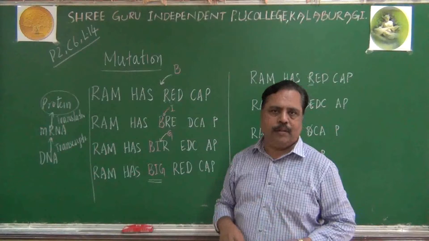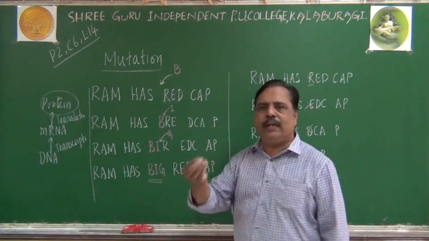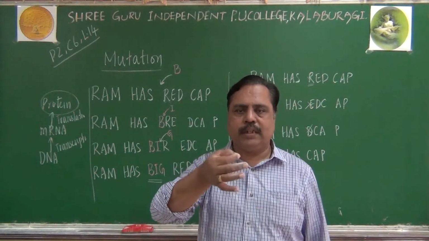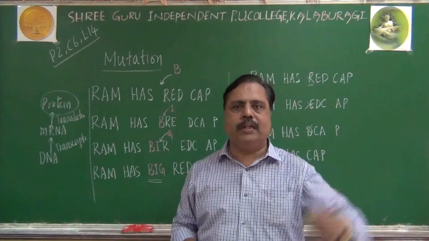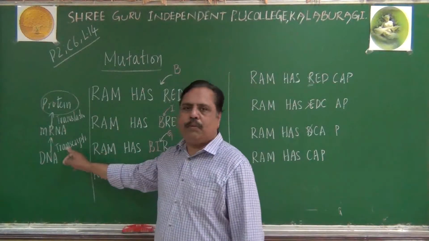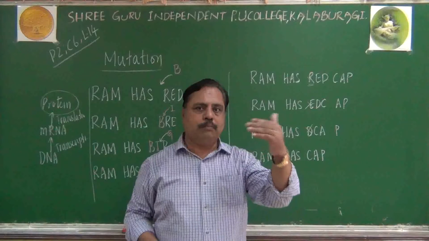The sentence will regain a complete meaning once again when we add a triplet again. So even for a single base, there will be change in the meaning. That is what we have studied in sickle cell anemia. And the point of addition or deletion will start the change, not before that.